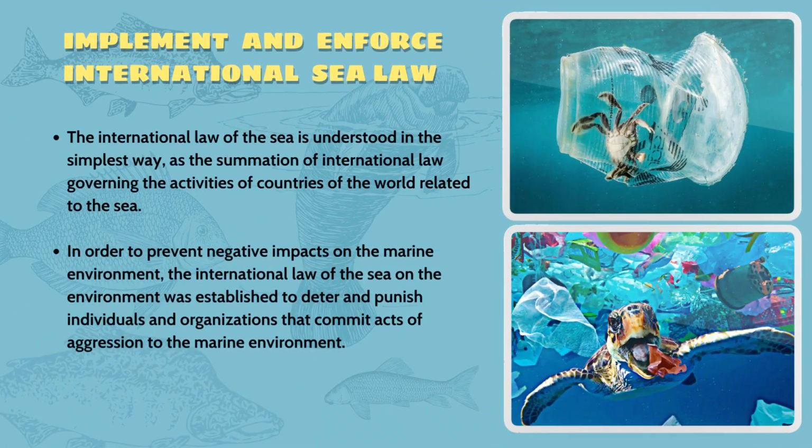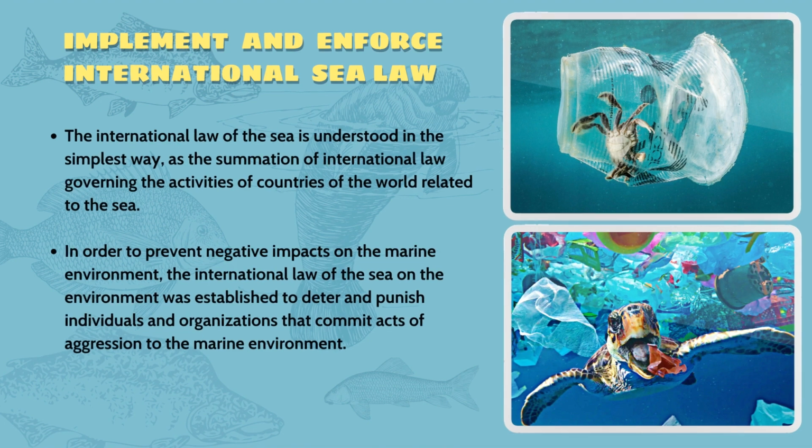The international law of the sea is understood in the simplest way as a summation of international law governing the activities of countries of the world related to the sea. In order to prevent negative impacts on the marine environment, the international law of the sea on the environment was established to deter and punish individuals and organizations that commit acts of aggression against the marine environment.